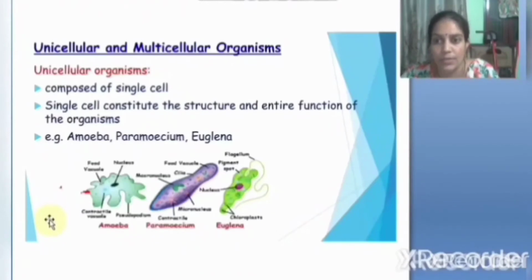You all know what are unicellular organisms. Organisms which are composed of a single cell. Single cellular organisms like bacteria. Examples here: amoeba, paramecium, euglena. So a single cell constitutes the structure and entire function of the organism. In the single cell, all the cell organelles will be present. These organelles will perform so many functions that are needed by the organism. Okay children, what are unicellular organisms? The organisms which are composed of a single cell are called unicellular organisms.